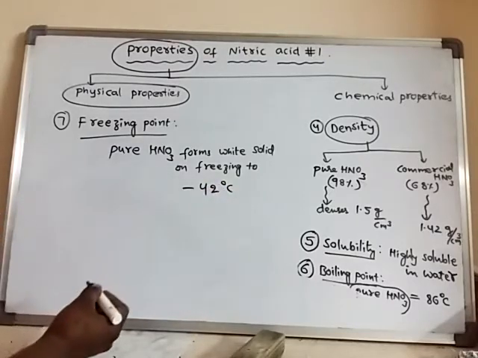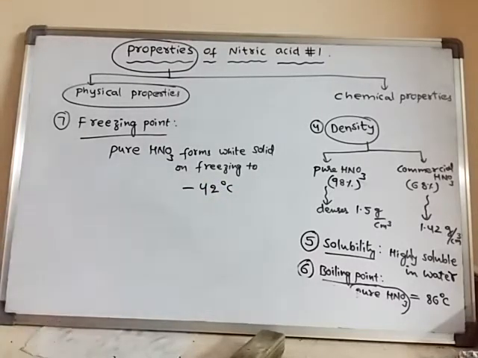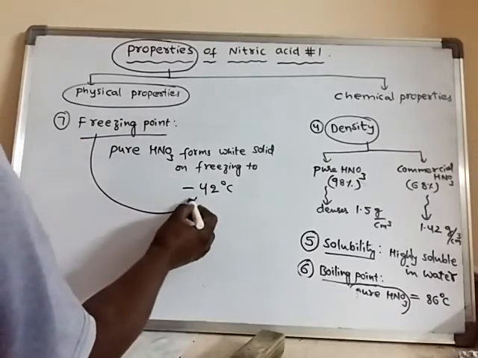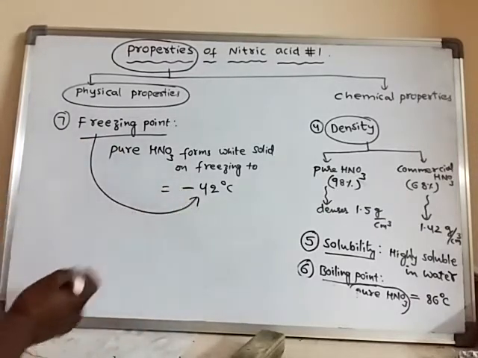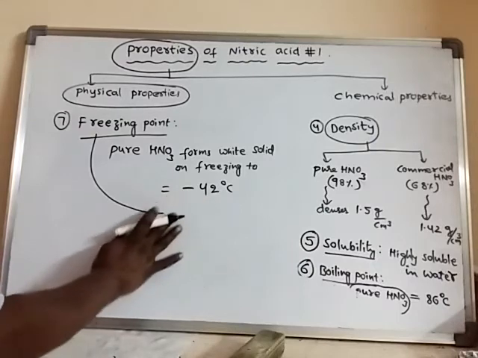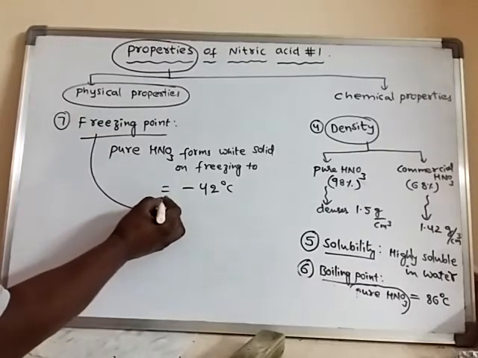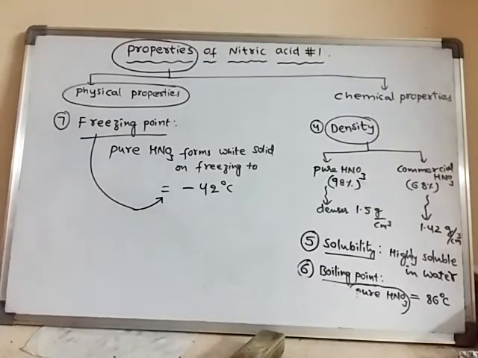So what is the freezing point of pure nitric acid? The freezing point of pure nitric acid is equal to minus 42 degrees centigrade. Okay, right.